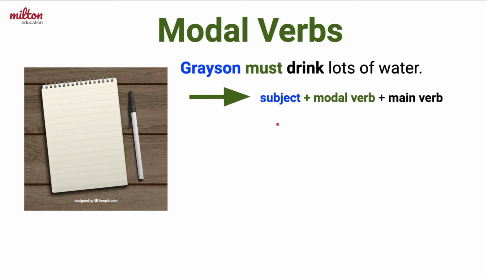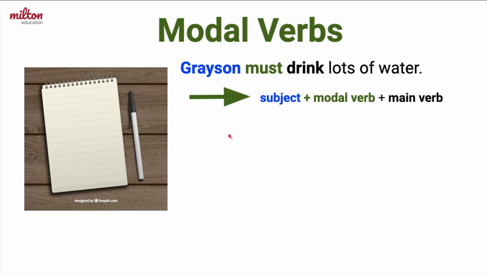Something that's really cool about modal verbs is that even when we change the subject, the main verb stays the same. In this sentence, the subject is my name, Grayson, so it's in the third person, but the main verb stays the same, and we don't have to add an S.